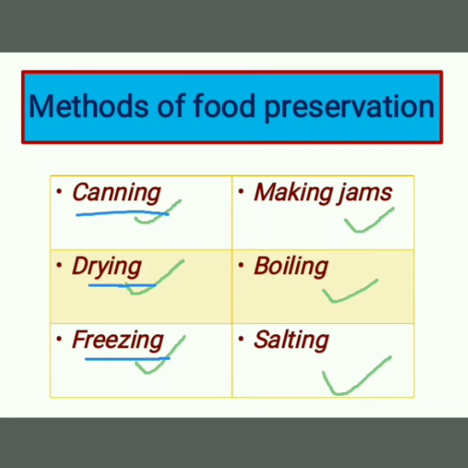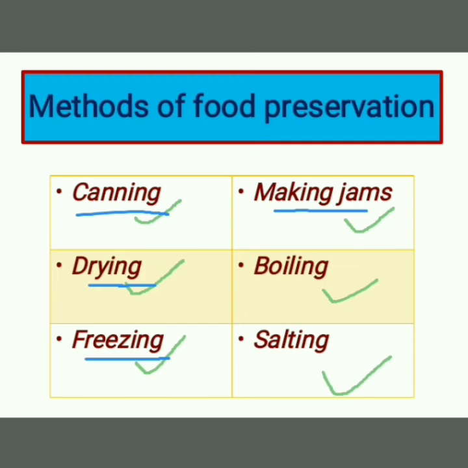Like you are keeping vegetables and fruits in the fridge, and you are keeping milk and other things also in the fridge, because freezing can prevent the food from getting spoiled. Next is making jams. Pulp of ripe fruits can be preserved in a high amount of sugar as jams.